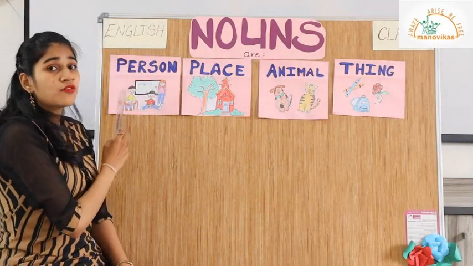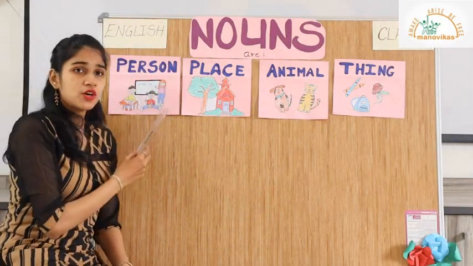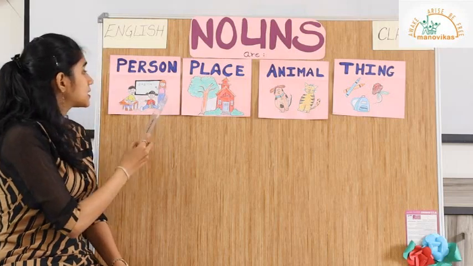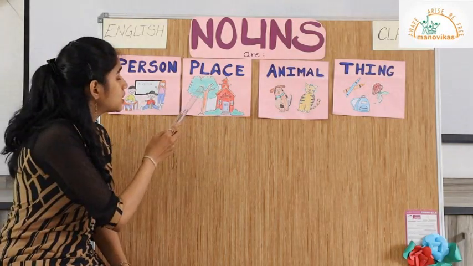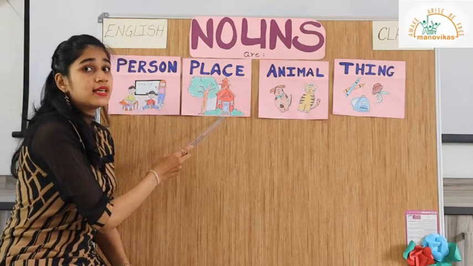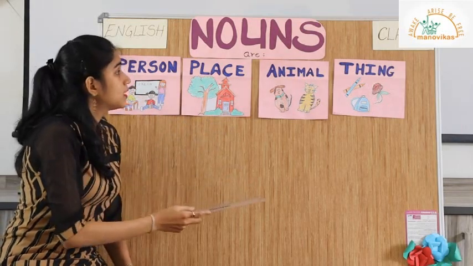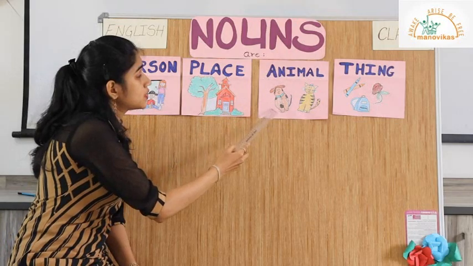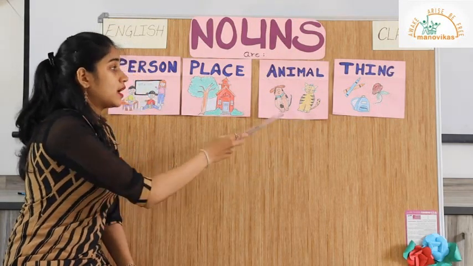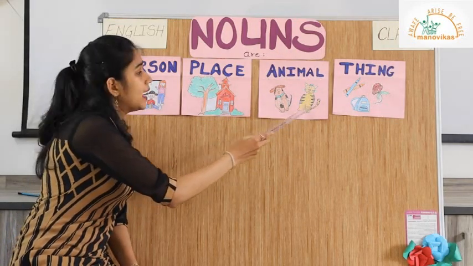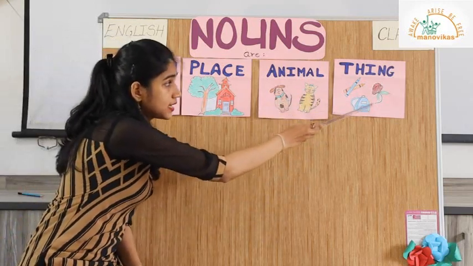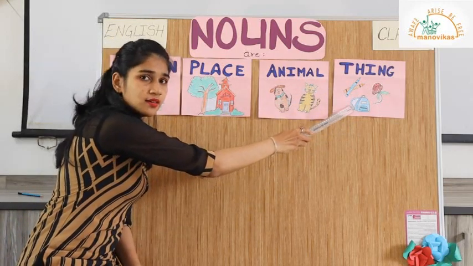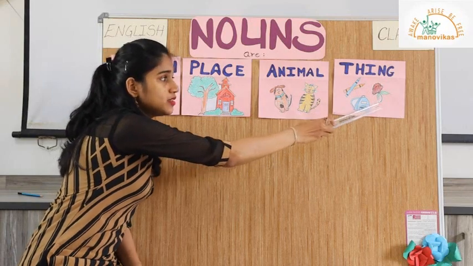The name of the person or the naming word used for the person here is teacher and students. The naming word used for this place is house. The naming word used for these animals are cow and tiger. And the naming words used for these things are bag, crayons and flour.